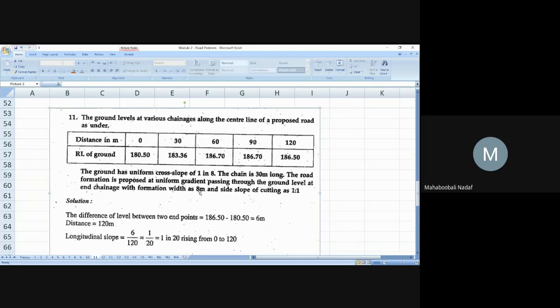Now width is 8. That means capital B is 8. What will be the small b?